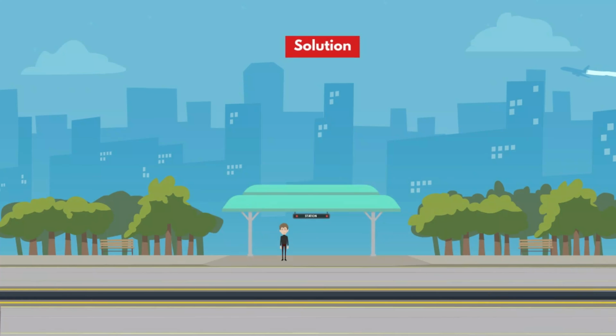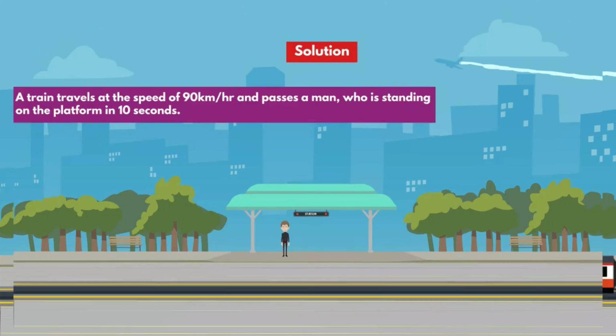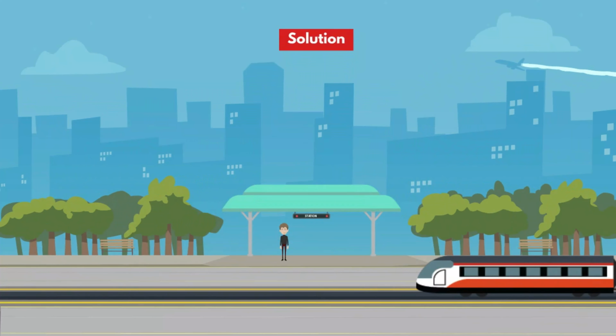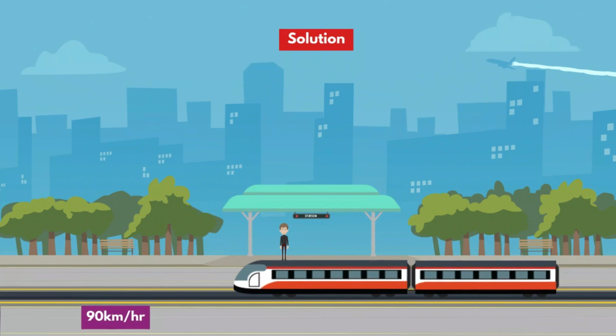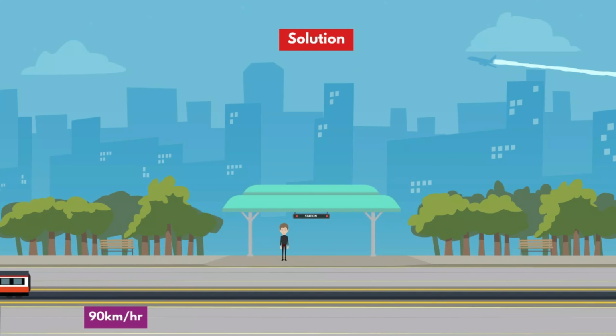Let's see the solution. In the statement they given that a train travels at the speed of 90 kilometers per hour and passes a man who is standing on the platform in 10 seconds. So here, there is a train and it travels at the speed of 90 kilometers per hour and it passes a man who is standing on the platform in 10 seconds.